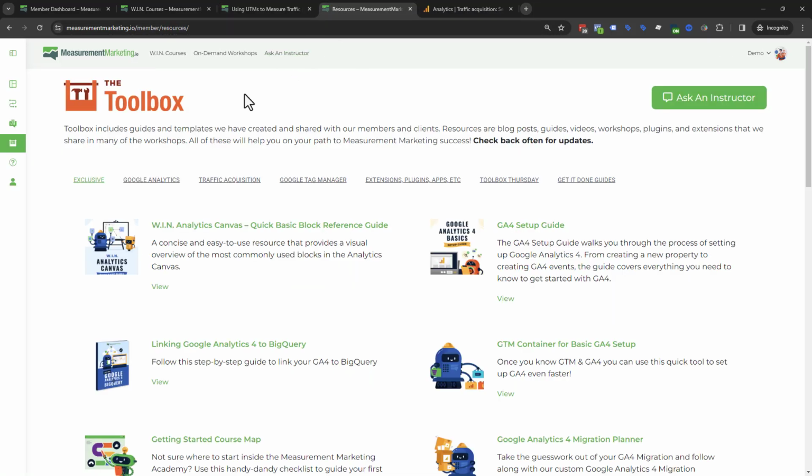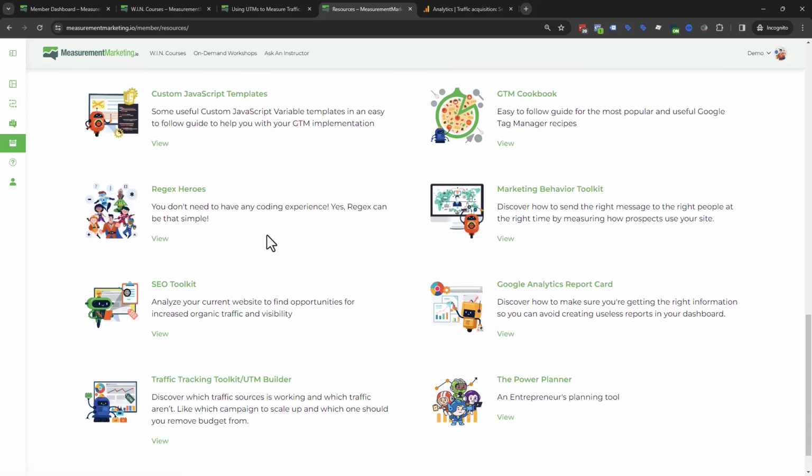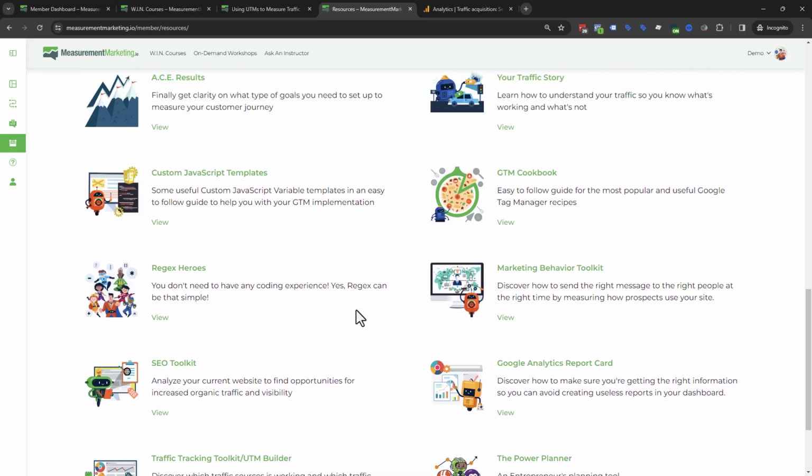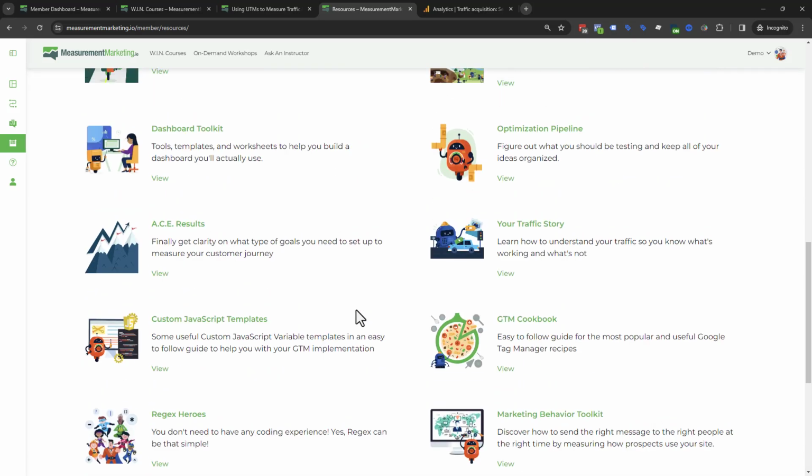If you are an Academy member, or even a free member, you have access to the Toolbox. If you go all the way down, at least currently, this might be subject to change, at the bottom here is where you see the traffic tracking toolkit. When you click on that link, it will take you to the toolkit itself, and you can download it. It gives you a whole spreadsheet you can use to type in here are my sources, here are my traffic types, and here are the journeys and funnels that we use. It'll help you build and coordinate things a little bit better.